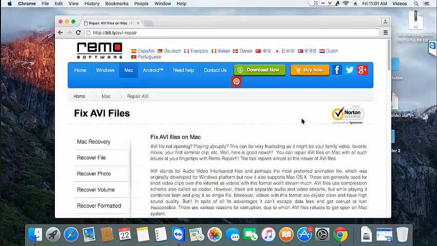I made this video to show you how you can repair AVI videos on your Mac OS. So I had an AVI video on my Mac that all of a sudden got corrupt and I couldn't play it anymore on any of the media players. So after lots of research and using most of the repair tools, I came across this repair tool on the internet that can guarantee to repair your AVI videos in just 4 mouse clicks.